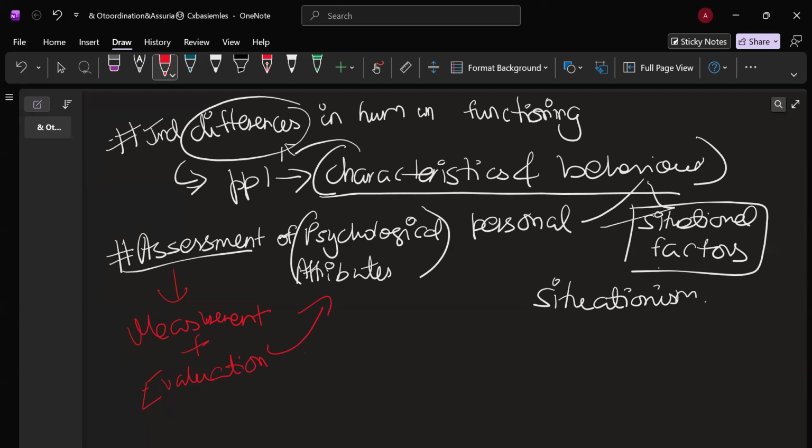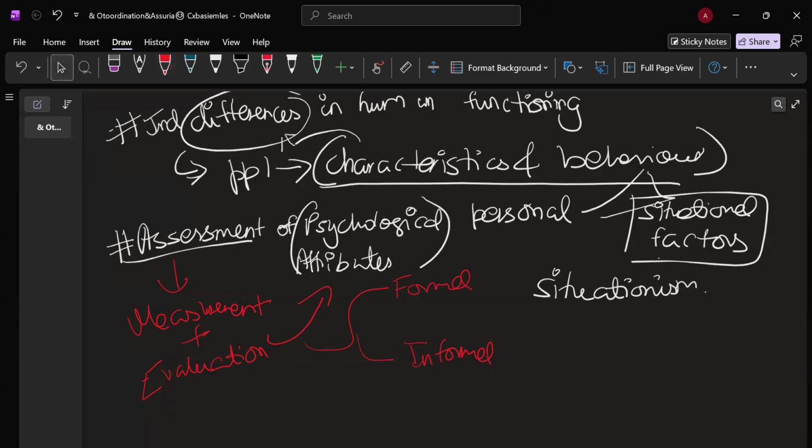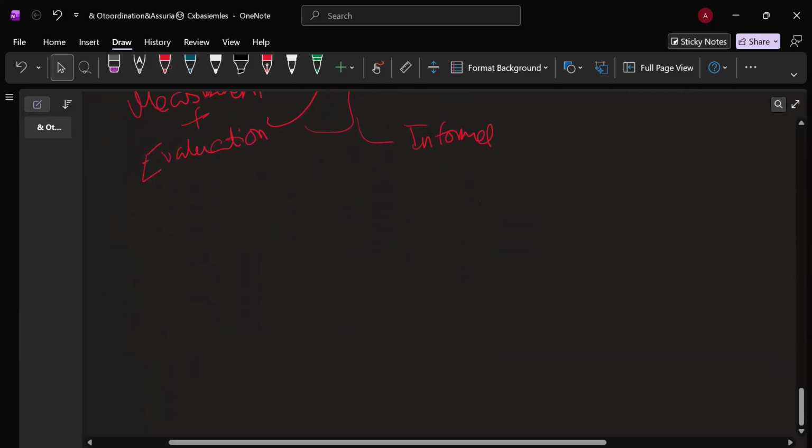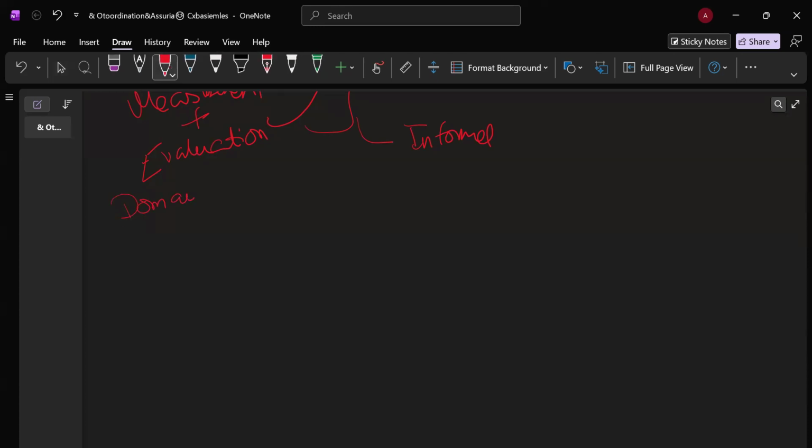Assessment can be of two types. It can be formal and it can be informal. Formal assessments are objective, standardized, and organized in nature, and informal are open to subjective interpretations. The attribute that is chosen for assessment depends upon our purpose, on what you want to assess the person on. Psychological assessment uses systematic testing procedures to evaluate the ability, the behavior, and the personal qualities of an individual. So let's discuss the domains of psychological attributes.